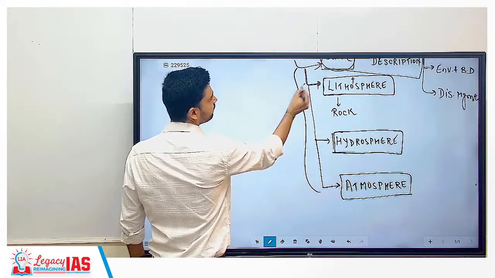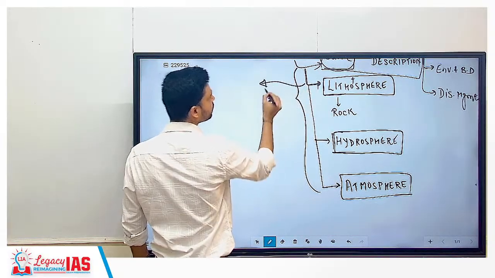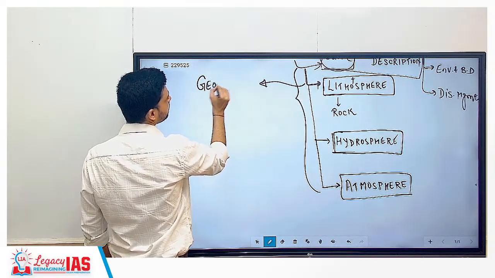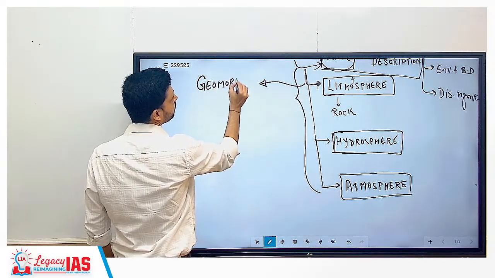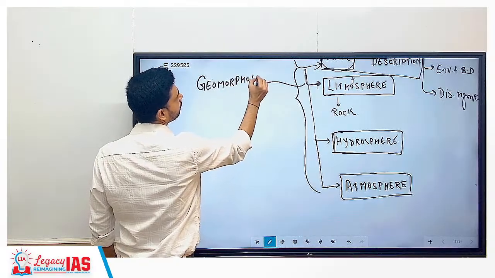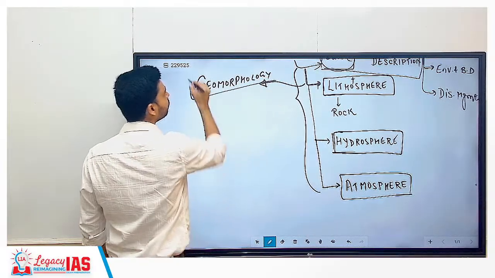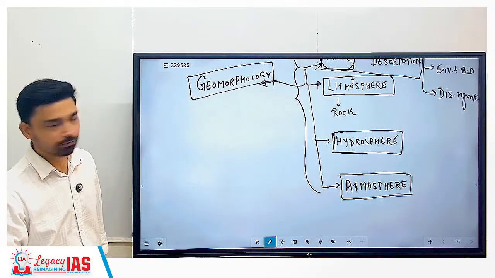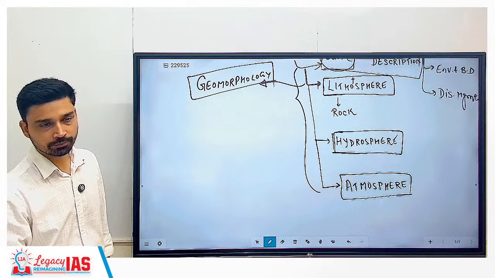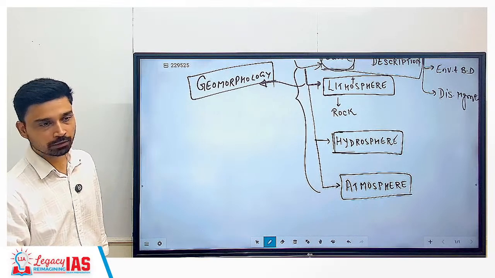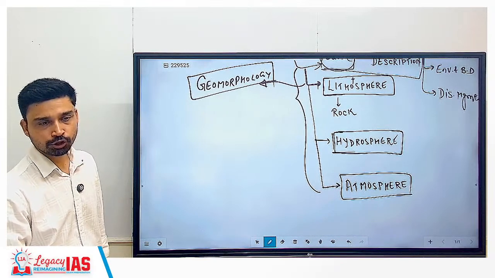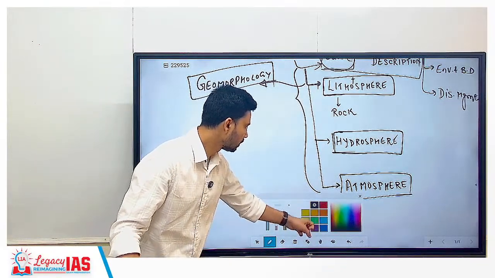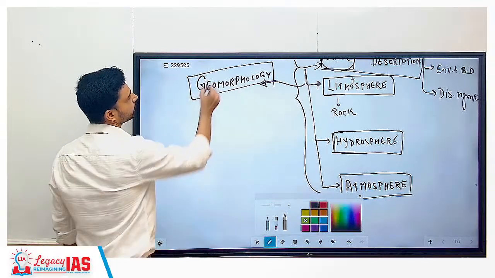Now the study of these three parts collectively, we can write like this. First of all, what is the study of lithosphere called? We can say it is referred to as geomorphology. That is the first point. The study of lithosphere, that is the solid part of Earth, is referred to as geomorphology.